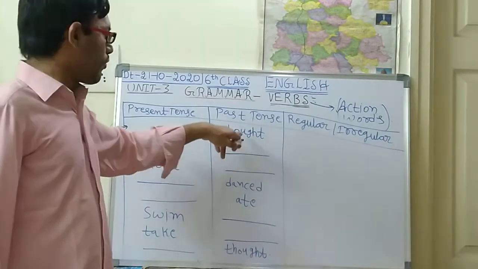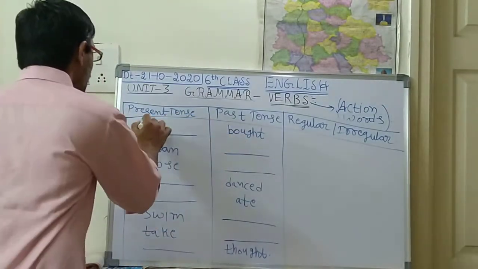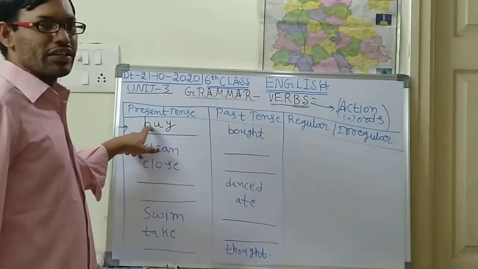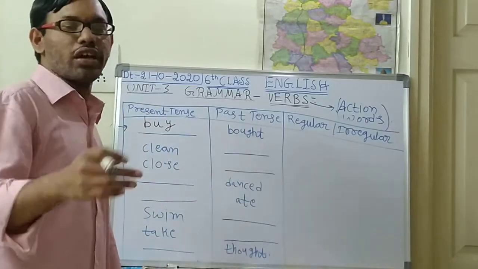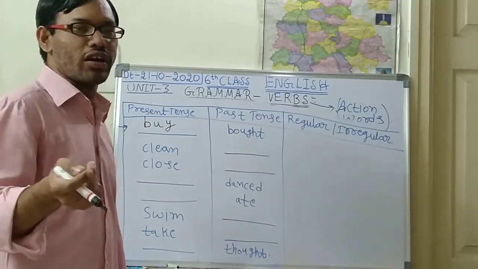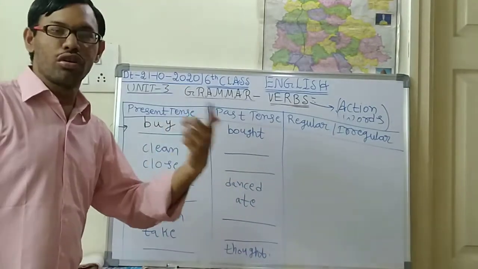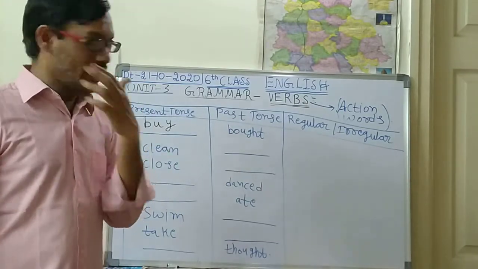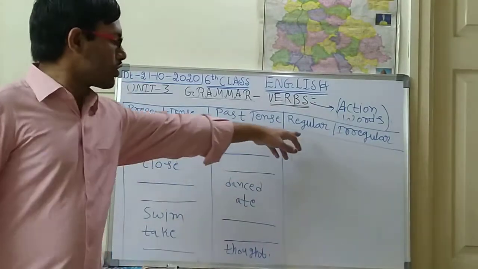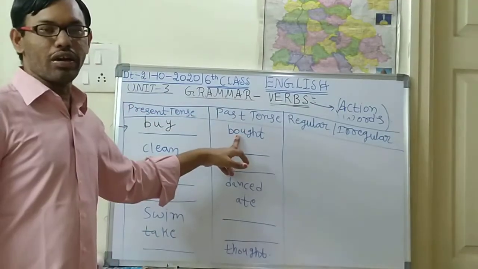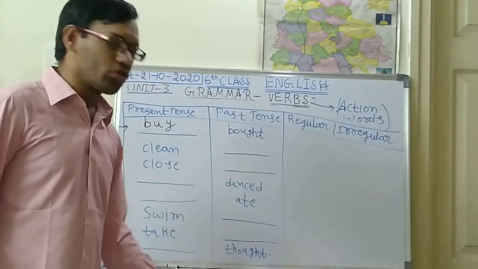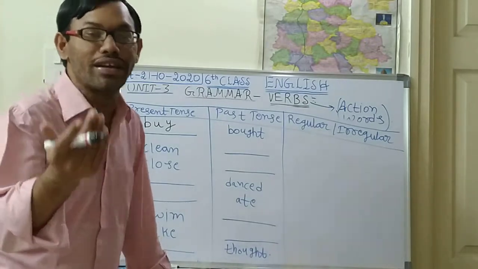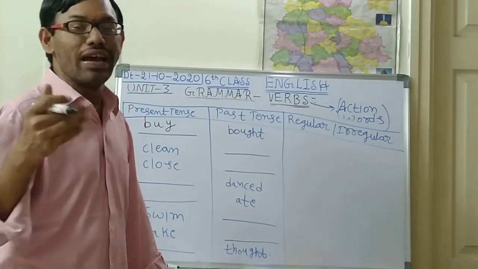Bought is there. So what is the present form for bought? For bought, it is buy. Buy is the present tense. B-U-Y. Buy means to buy something. In Telugu we say konatam. To buy a new car, to buy a new mobile, to buy a new electronic gadget. That is the word buy. Next, in the past tense, I bought. For these online classes I bought a laptop. For the online classes I bought a tab. For the online classes we bought a computer.